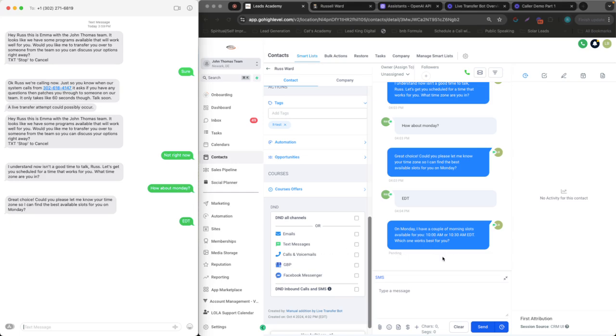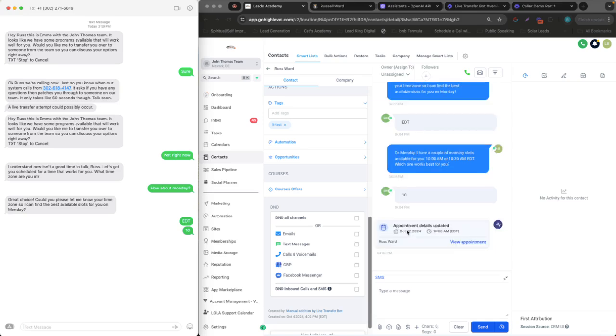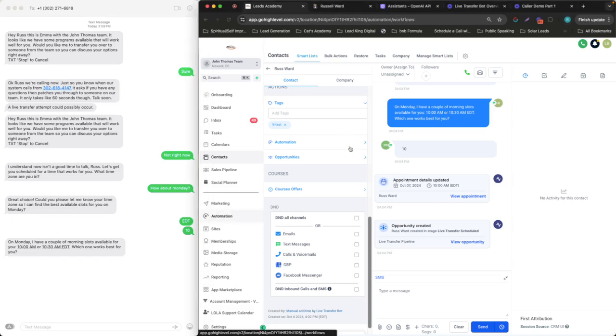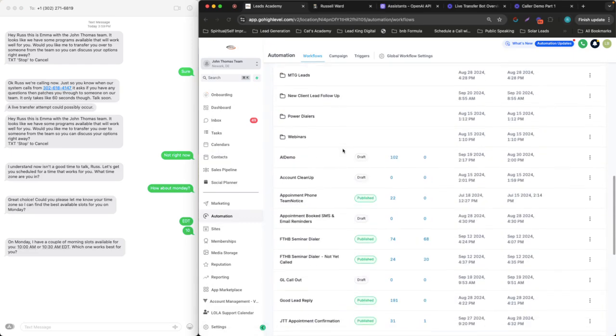It says Monday we have a couple appointments, 10 or 10:30. I'm going to say let's go with 10. And now this thing is going to schedule a call with the AI caller itself to call me back during business hours to live transfer me. So now you can see that the appointment was scheduled. I want to go here into the automations, and I want to show you how this actually worked.